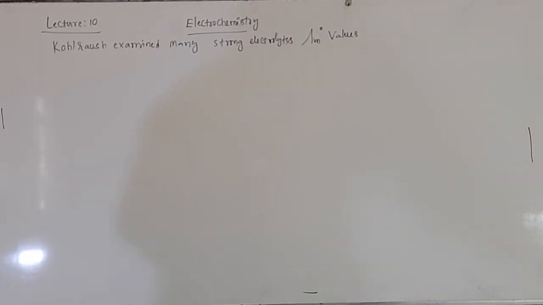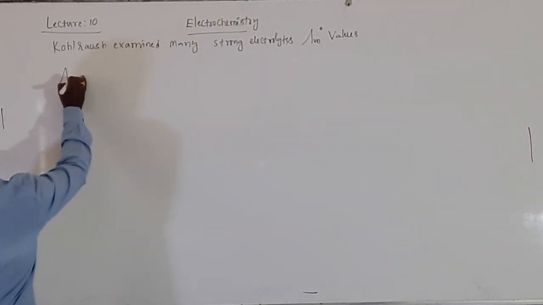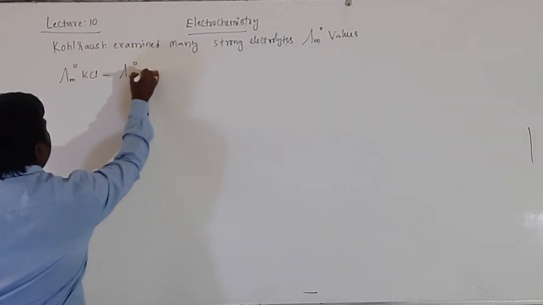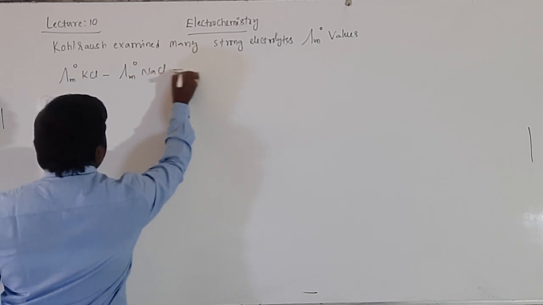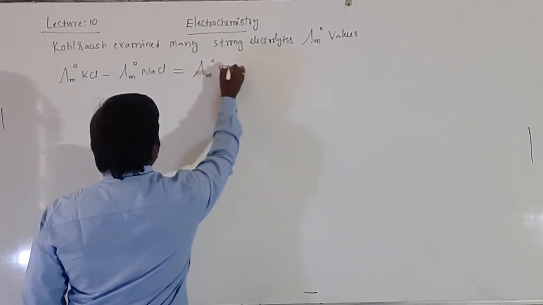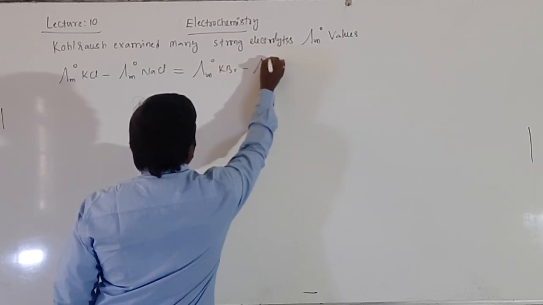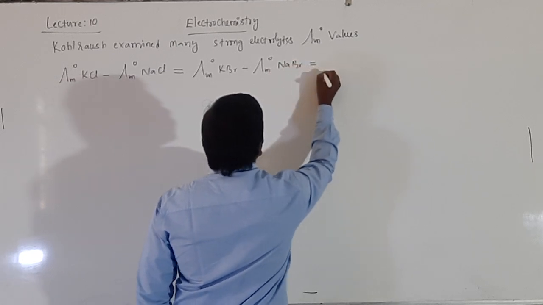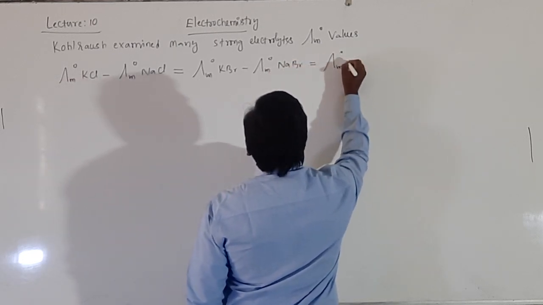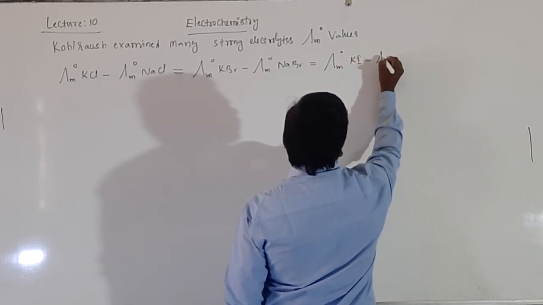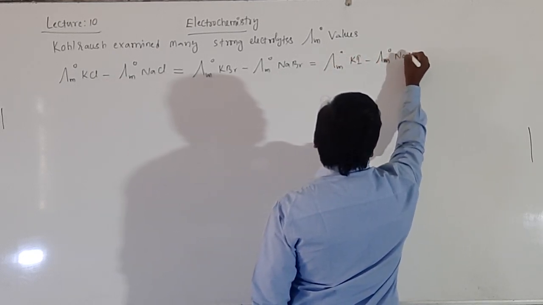That is equal to lambda m naught of KCl minus lambda m naught of NaCl, which is equal to lambda m naught of KBr minus lambda m naught of NaBr. It is also equal to lambda m naught of KI minus lambda m naught of NaI.